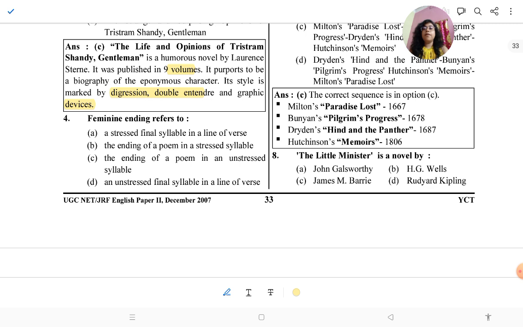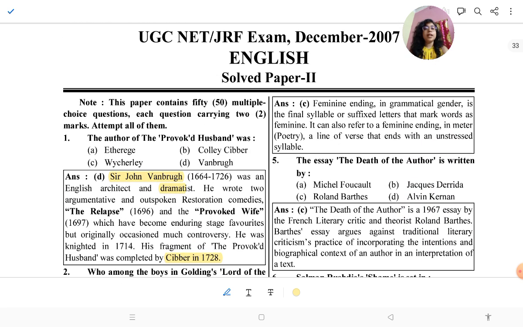Then: what does feminine ending refer to? Feminine ending in grammatical gender is the final syllable or suffix letters that mark words as feminine. It can also refer to a feminine ending in metre in poetry, a line of verse that ends with an unstressed syllable. So what is a feminine ending? It is a verse that ends with an unstressed syllable. When it ends with an unstressed syllable, it is called a feminine ending.